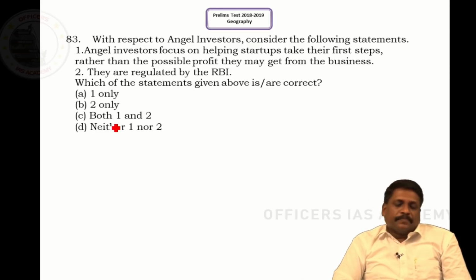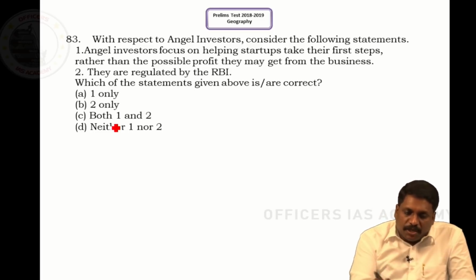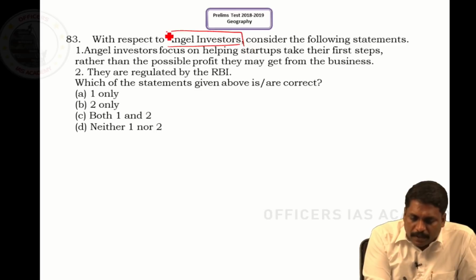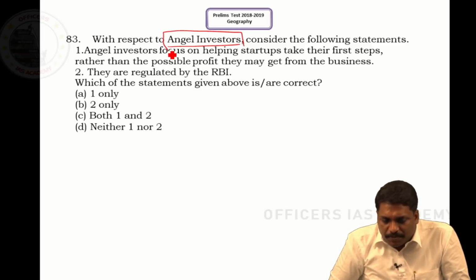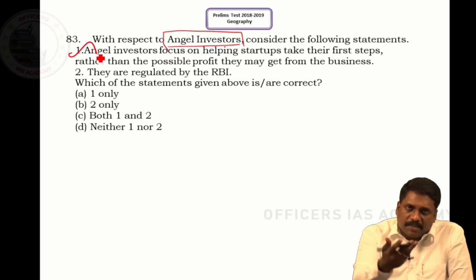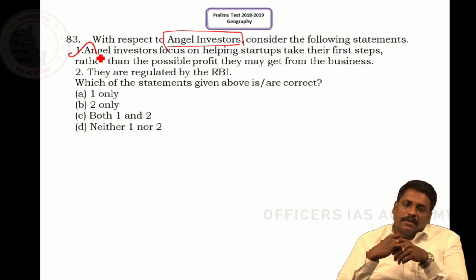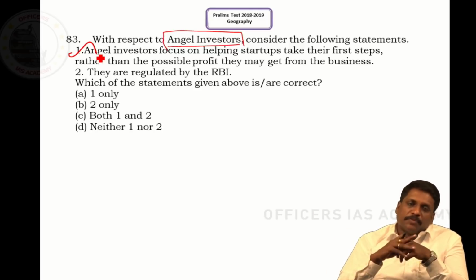Question number 83. With respect to angel investors, consider the following statements. Angel investors focus on helping startups take their first steps rather than the possible profit they may get from the business. Yes, the name itself says angel investor. Like an angel, they come, they invest in your business, right?